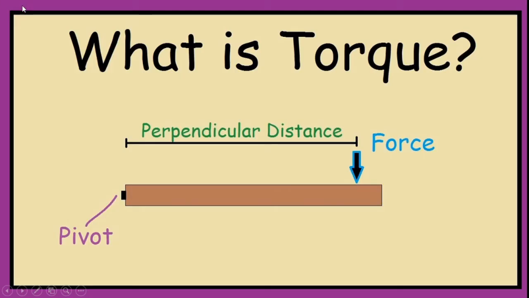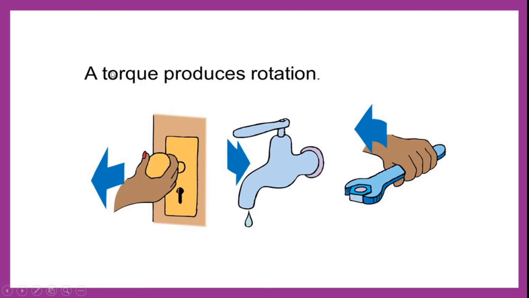Now let us move on and see about torque. So what is torque? If you observe here, I have taken one pivot and I am applying a force here, and the distance between the pivot and the force is the perpendicular distance. I am applying force at this distance. A torque helps us in rotation, or else a torque produces rotation.